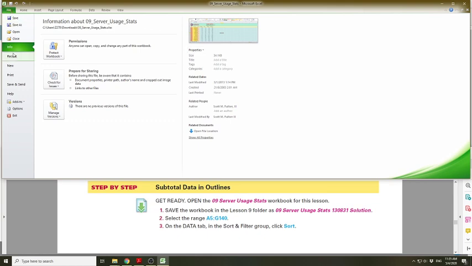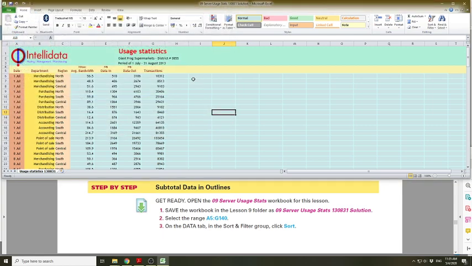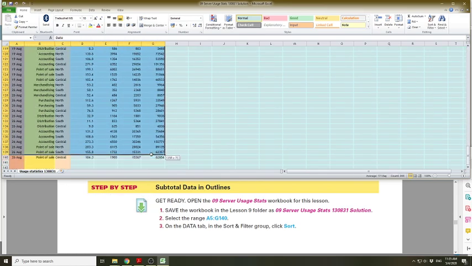We need to save as 09 server usage stats 130.831 solution. So save it as that first. Next, we need to select A5 to G140. So we just drag it down all the way to G140.